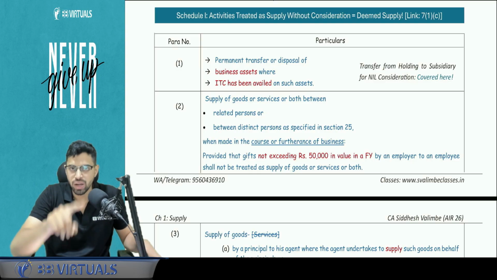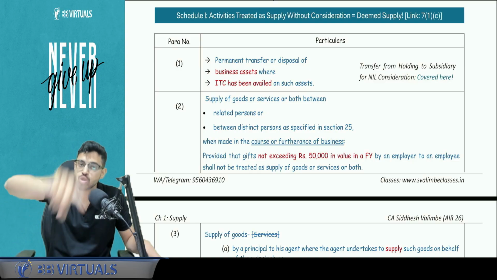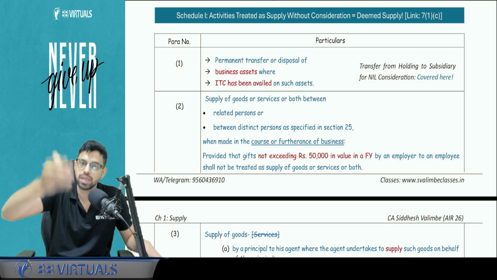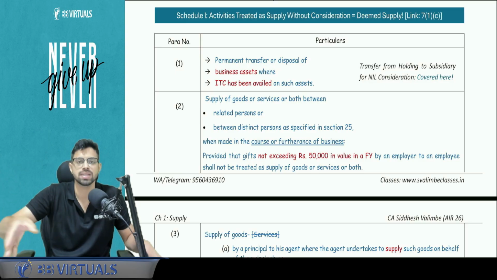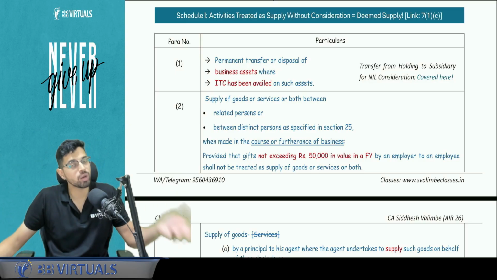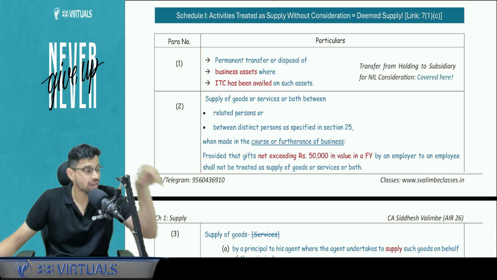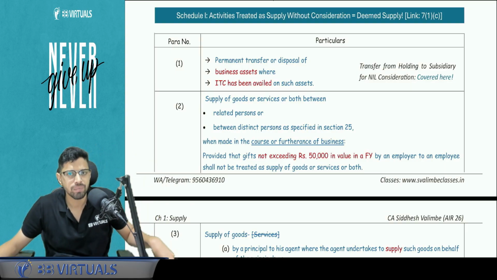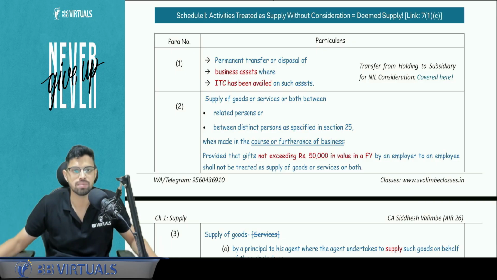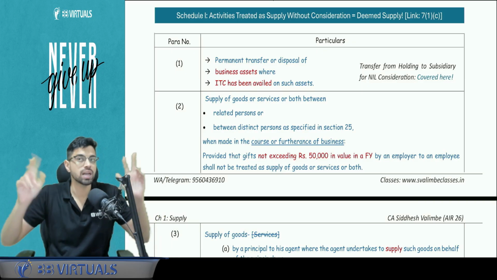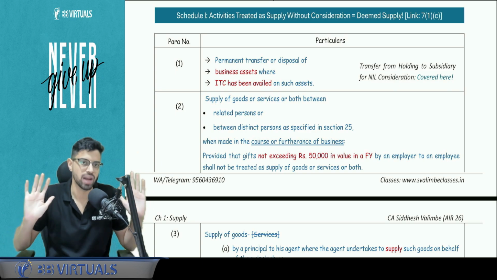So ITC was availed. Government gave you ITC so that you can use that ITC to set off against your output tax liability. And you use that machinery, that capital asset or whatever business asset in the business. But what are you doing? You are permanently disposing it off without charging consideration. So that's a loss of ITC to the government. Yes. So this will be considered as a deemed supply. And this can happen between holding subsidiary also. I don't care what is the relation of the parties between which transfer happens.